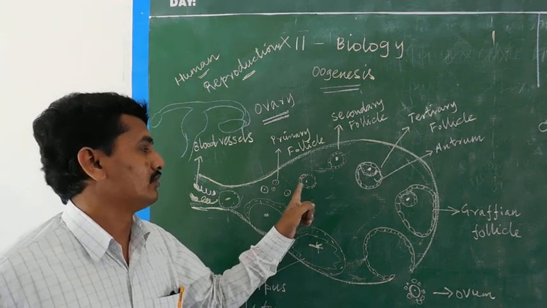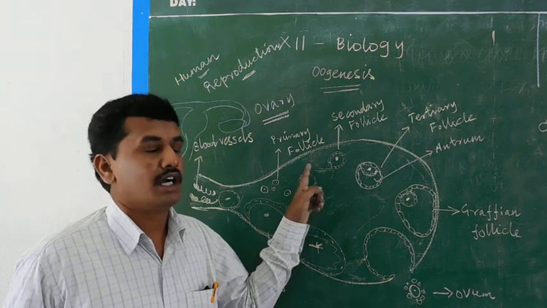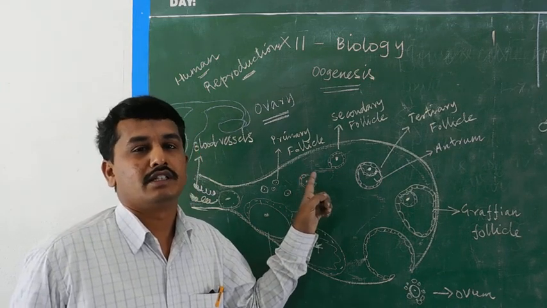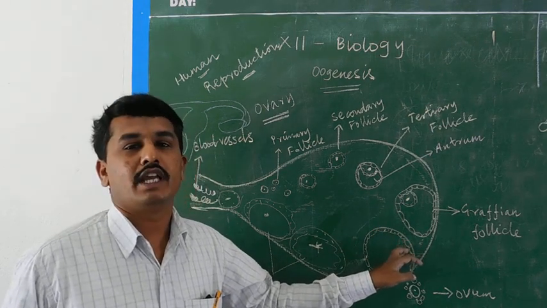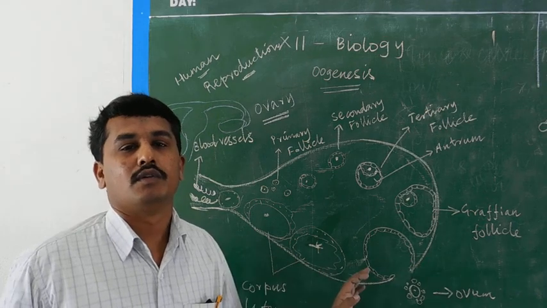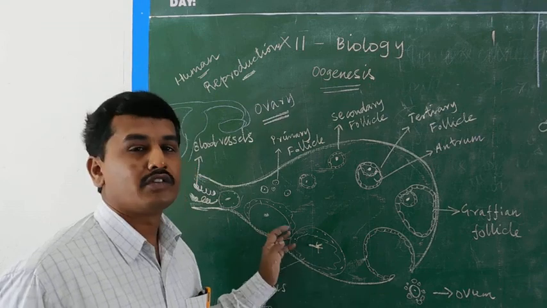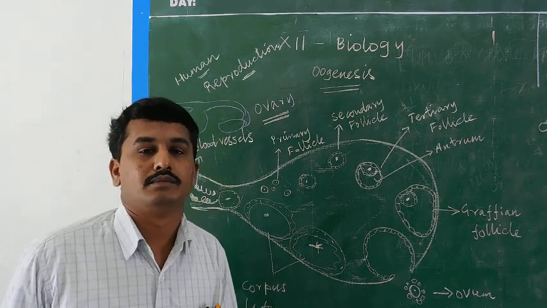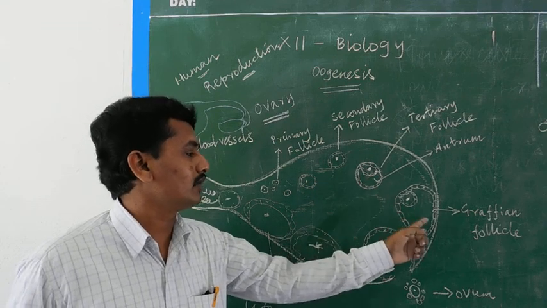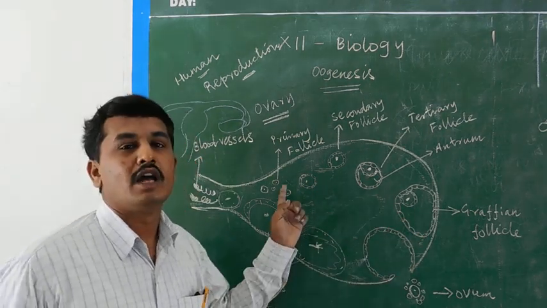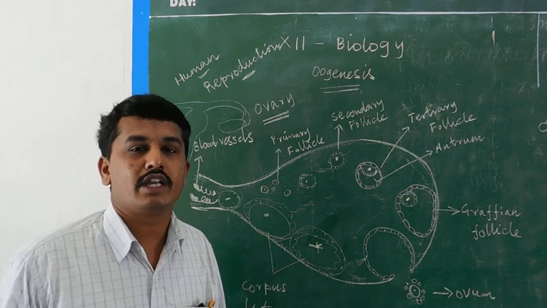On approximately the 14th day, the Graafian follicle releases the ovum. Then, after releasing the ovum, the Graafian follicle regresses into the corpus luteum. The events from the development of the primary follicle to the corpus luteum take approximately 28 to 29 days.